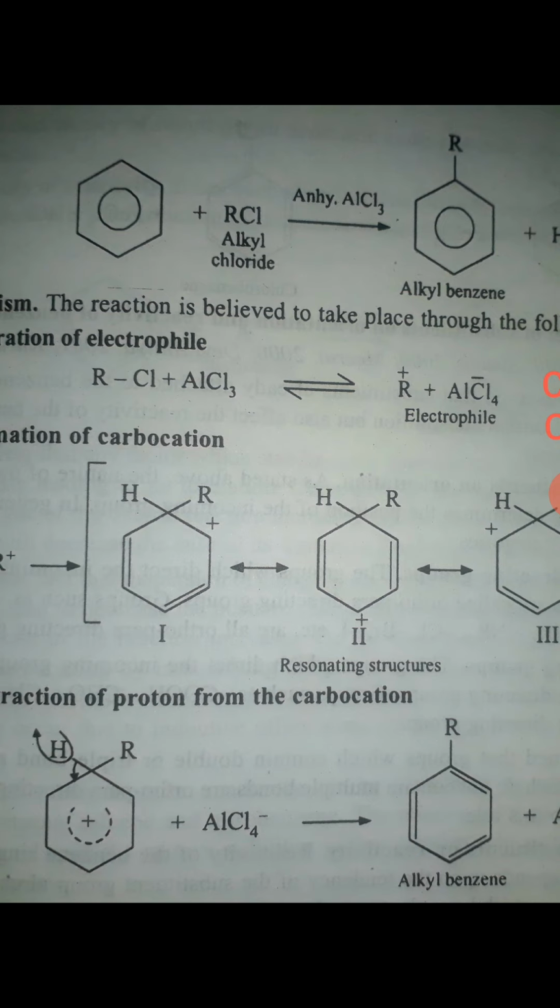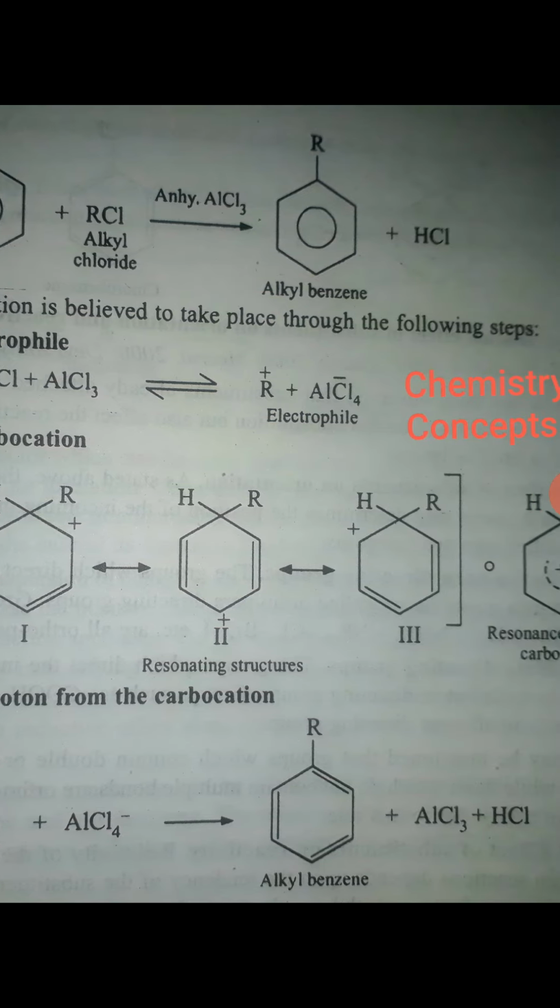It is a reaction in which benzene reacts with alkyl chloride and produces alkyl benzene and HCl. The conditions and the media used are quite the same as before. Like in halogenation, we use AlCl3 and FeBr3 in bromination. So here we are using AlCl3, which will act as a catalyst.